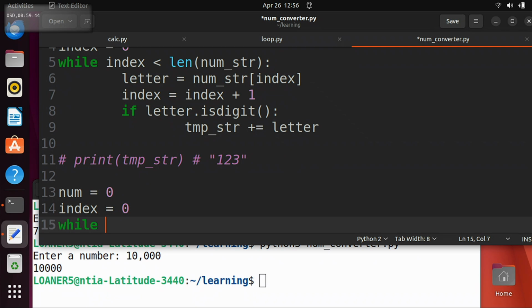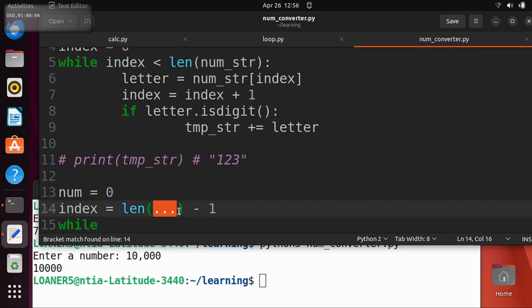Because remember, Eli is 3 letters. The last index is 2. If your string was 5 letters, the last index would be 4. If your string was 100 letters, your last index would be 99. Remember, it's because we start at 0. So we don't want to start index at 0. We want to start index at length of something minus 1. And what do we put in here? The length of what?